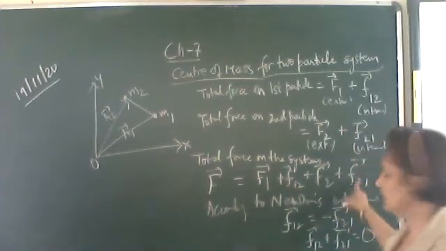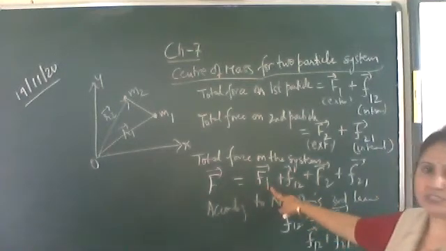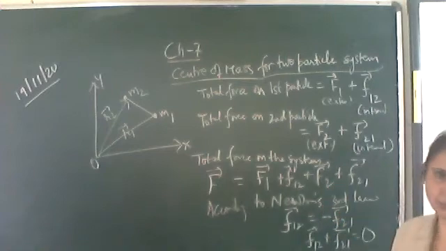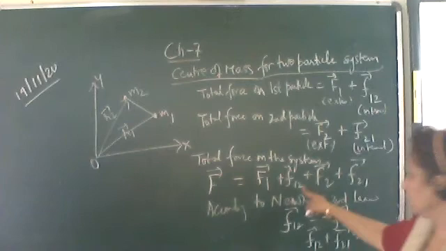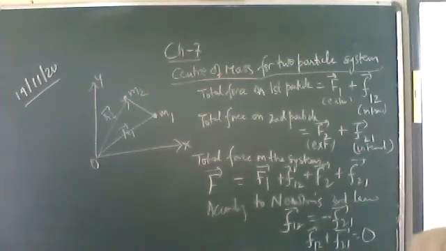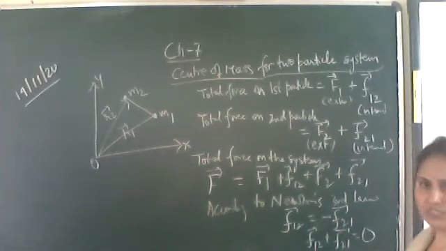Why? Because F12 plus F21 is equal to 0. So what will be the total force on the system? F1 plus F2, that is the sum of the external forces on the particles. There is no contribution to the motion from the internal forces because they cancel out each other.